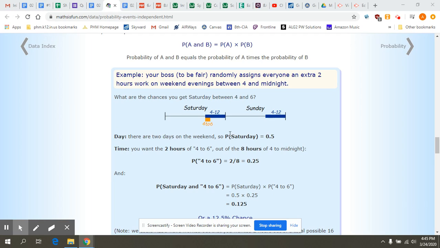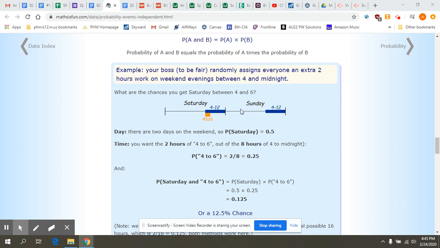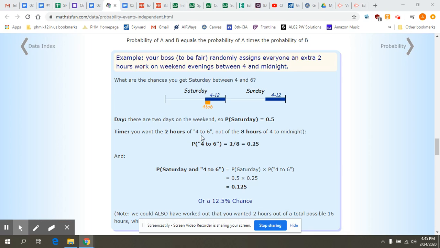We wanted the probability of choosing Saturday, which is going to be 1/2 because Saturday is one out of the two options. When we look at the 2 hours that we want, from 4 to 6, out of the 8 hours of 4 to midnight: 4 to midnight, 5 o'clock would be 1 hour, then 6, 7, 8, 9, 10, 11, and then midnight. That is a total of 8 hours. So 4 to 6 is 2 out of the 8, so that's a probability of 1/4.